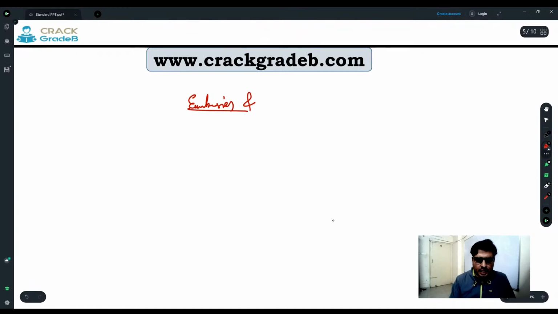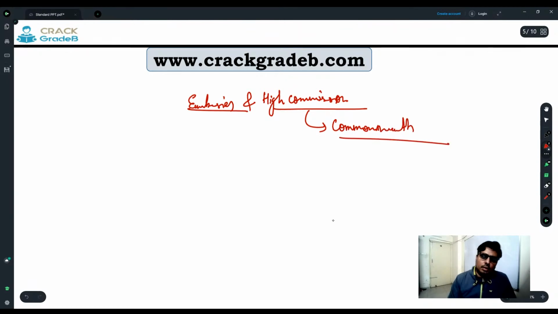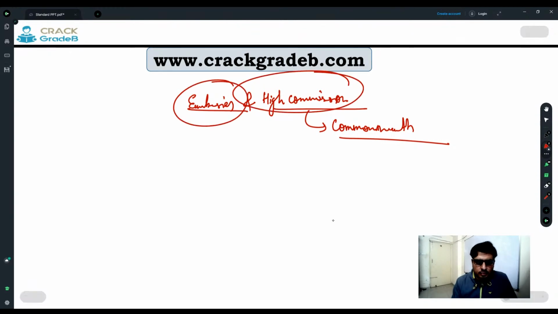We have embassies and high commissions. For those countries that are part of the Commonwealth, we use the term high commission, and for those that are not part of the Commonwealth, we use the term embassy. For example, British High Commission, whereas US Embassy. British High Commission, Sri Lankan High Commission, Pakistan High Commission, all these countries are part of the Commonwealth countries group.